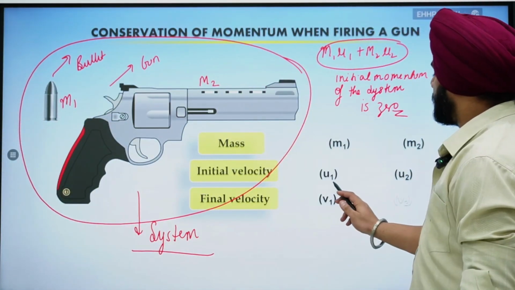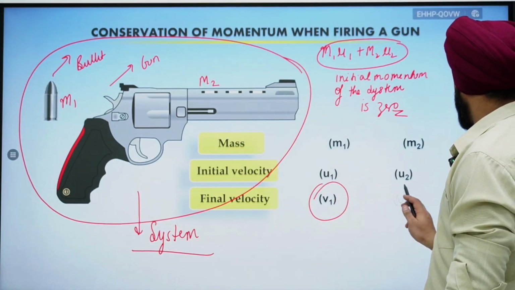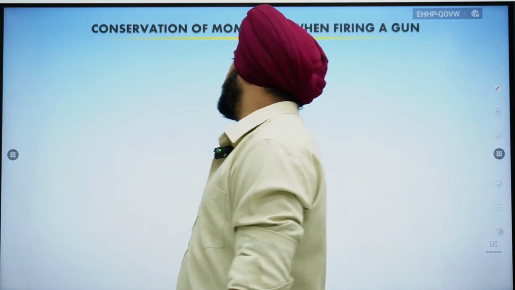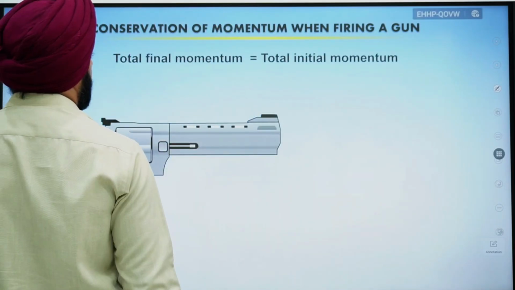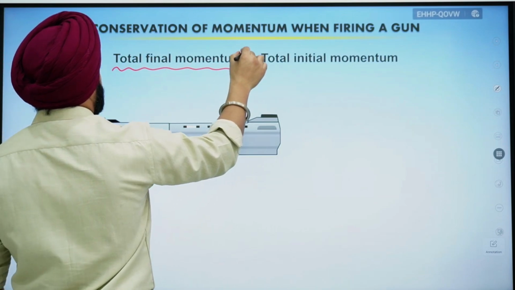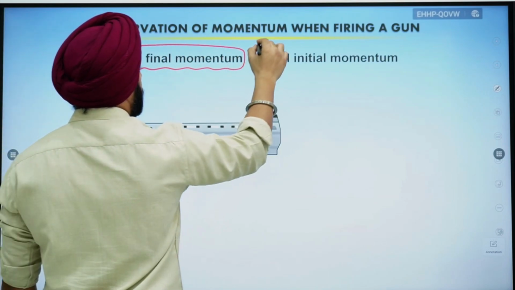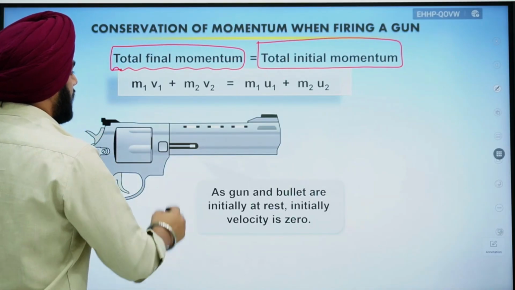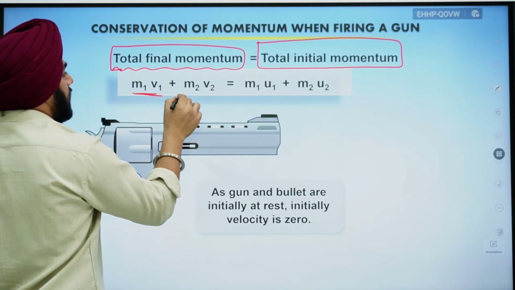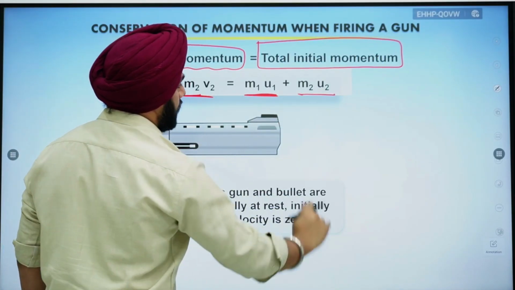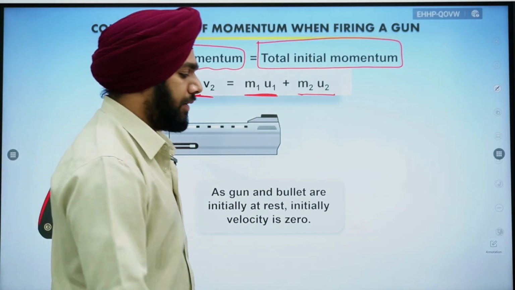Finally, after firing the bullet, the velocity will be v1 and v2 respectively. Okay, v1 and v2 respectively. Then what will happen? According to the conservation of momentum, total final momentum of the system needs to be equal to the total initial momentum of the system, right? So we'll write down m1 v1 plus m2 v2 is equal to m1 u1 plus m2 u2. Okay, this is what we have learned already.